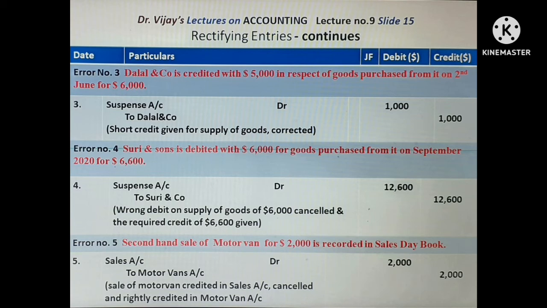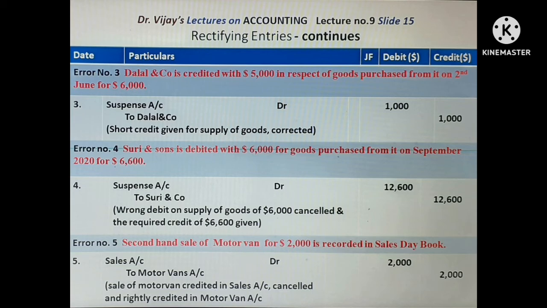Now, error number 4. Surya & Sons is debited with $6,000 for goods purchased from it on 30 September 2020 for $6,600. The purchase as shown in purchase daybook is for $6,600. Surya & Company should be given credit for that amount, but it is given debit for $6,000. So the wrong debit given to Surya & Company should be cancelled.